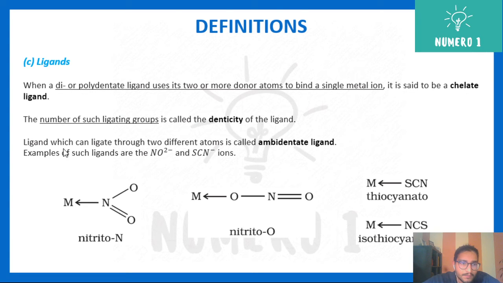Then a ligand which can ligate through different atoms is called an ambidentate ligand. For example, you can see the nitro group. Where N donates its electron pair towards the metal, that is nitro-N. If oxygen of the nitro group donates its electrons to the central metal, it is nitro-O. In the same way, when sulfur donates its electrons, that is thiocyanate, SCN, and if nitrogen gives, that is NCS, isothiocyanate.